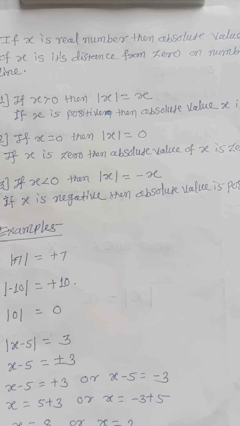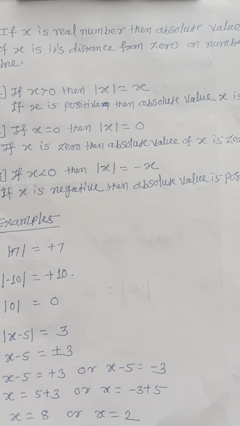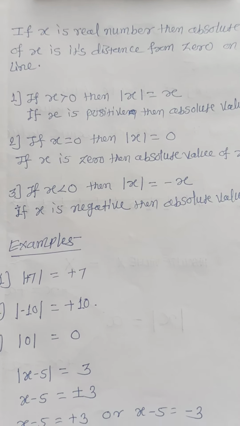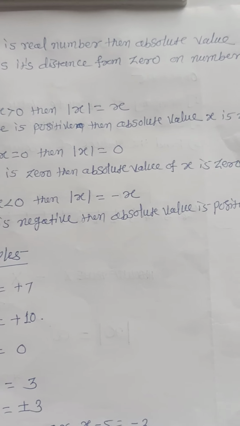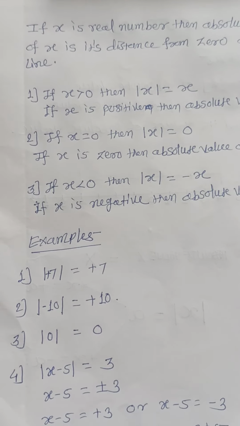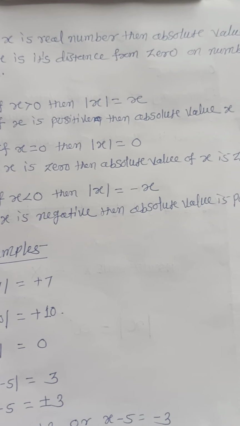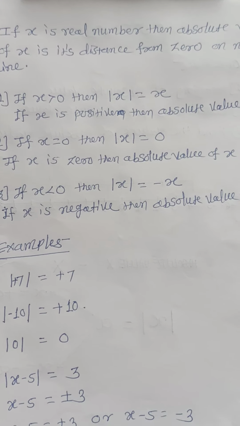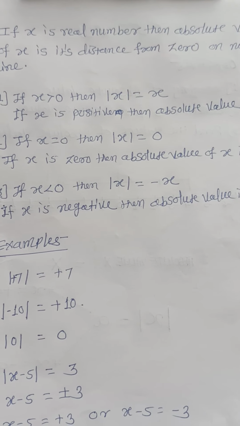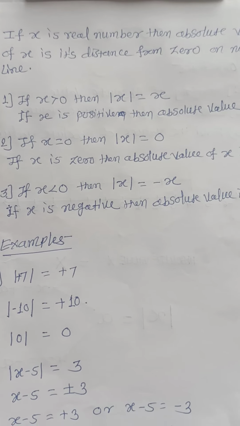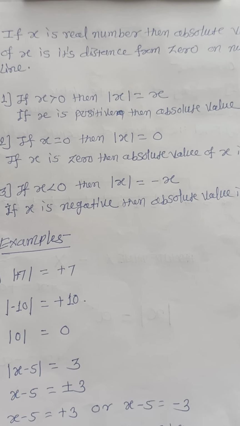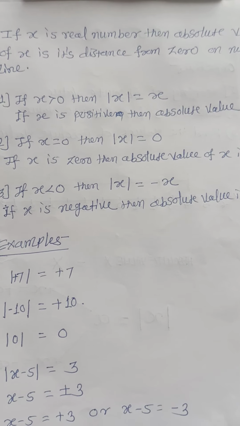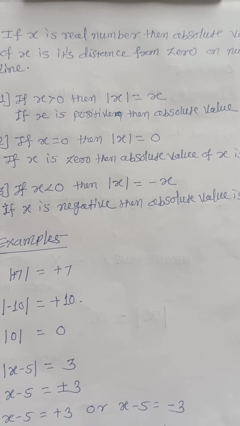Now we are discussing the mathematical definition of absolute value. If x is a real number, then the absolute value of x is its distance from 0 on the number line. Take only distance. Then what is a real number? The set of rational numbers and irrational numbers is called real numbers. Only taking distance, not its sign.